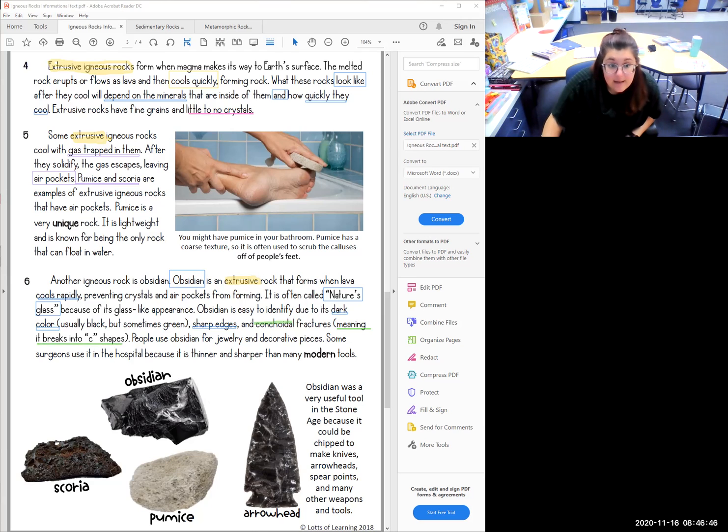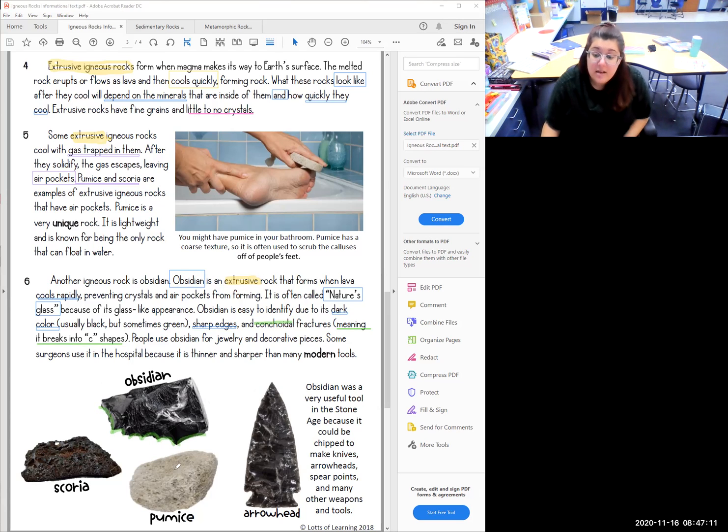So when you break it, the edges will form these C shapes. See right here, there's 1, there's 2, there's 3, there's 4. Here's like a big one right here. Here's another one.